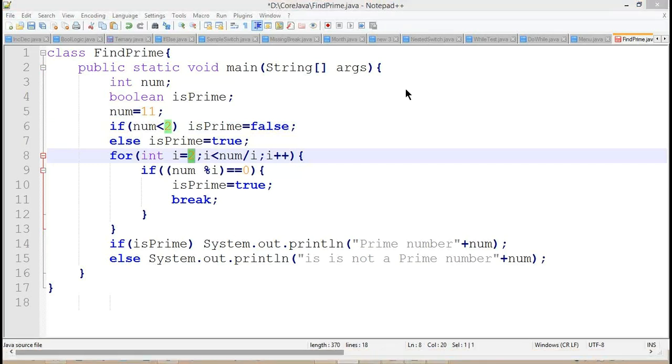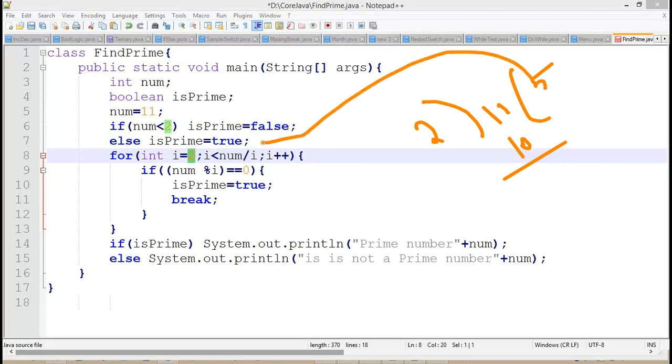So with the help of 2, let me write here 2 and 11. Basically, how many times does this 11 satisfy? Here we have 10, so we are going to get 5. So 2 less than 5, the condition is satisfying here.